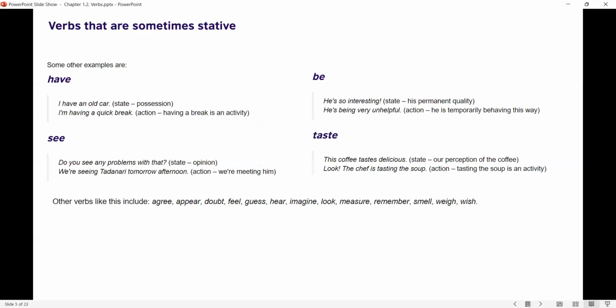Taste. This coffee tastes delicious. So it's a state, our perception of the coffee, what we think about that coffee, the taste of that coffee. Look, the chef is tasting the soup. This is an action. Tasting the soup is an activity. Other verbs like this include agree, appear, doubt, feel, guess, hear, imagine, look, measure, remember, smell, weigh, and wish.